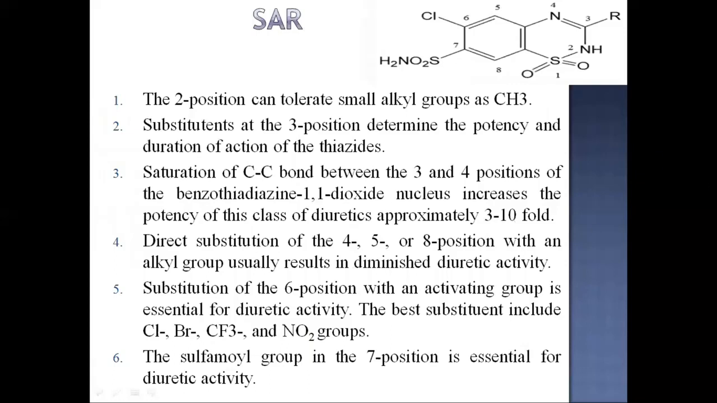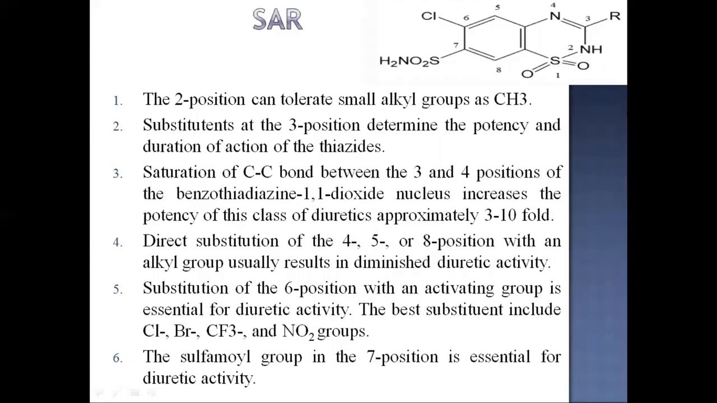So, in conclusion, you can say the important points in structure activity relationship, that is, the second position can tolerate small alkyl groups such as CH3. Substituents at the third position determine the potency and duration of action of the thiazides. Saturation of the carbon-carbon bond between the third and fourth position of the benzothiazine 1,1 dioxide nucleus increases the potency of this class of diuretics approximately 3 to 10 fold.